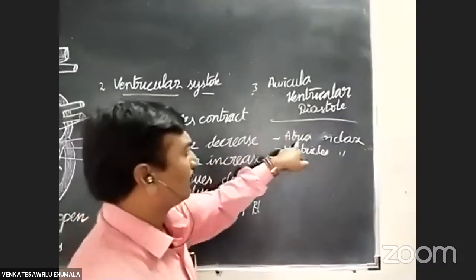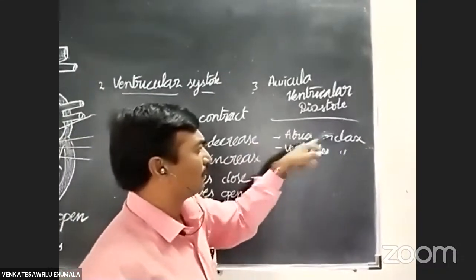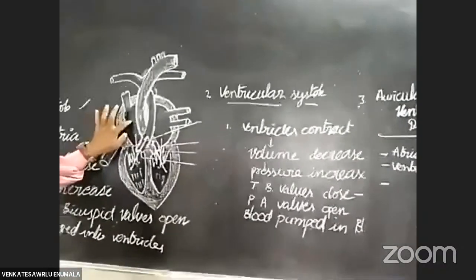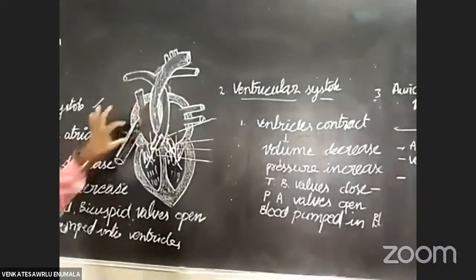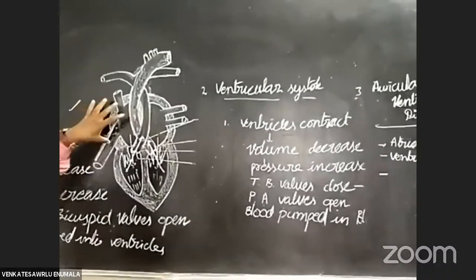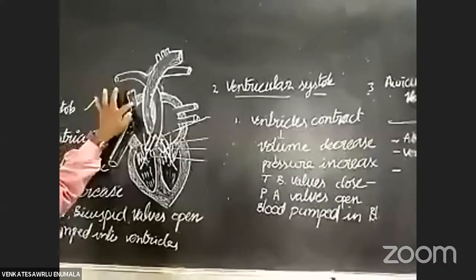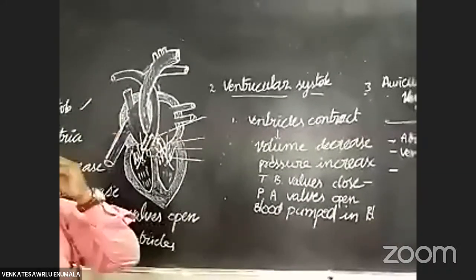Whenever the atrium becomes relaxed, the blood enters the atrium from the respective caval veins. This is the inferior caval vein. This is the superior caval vein.